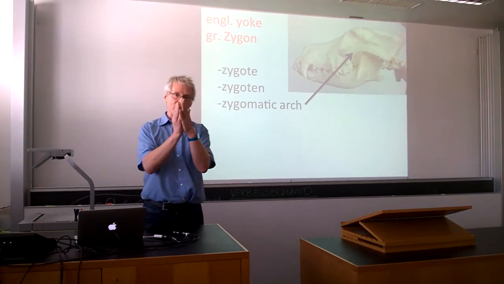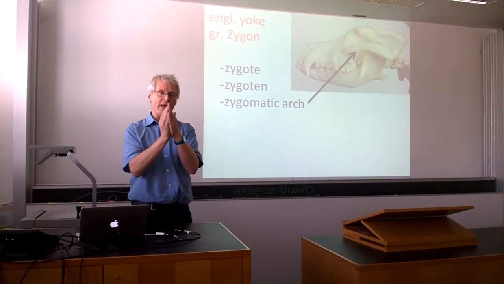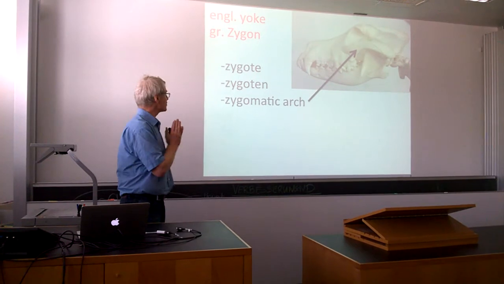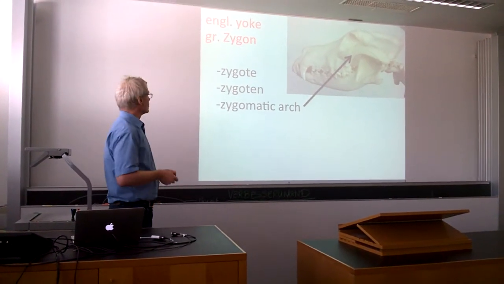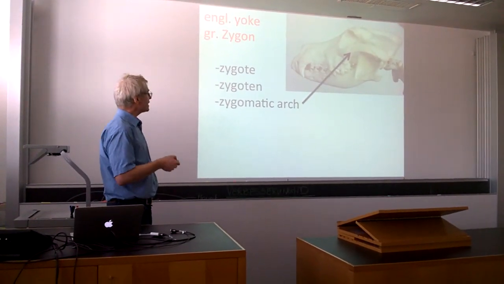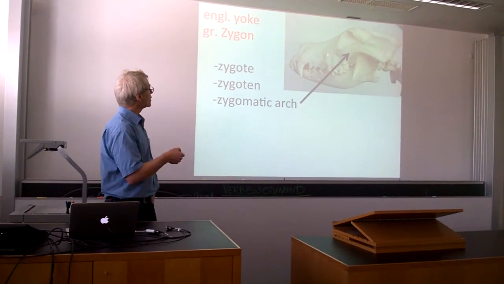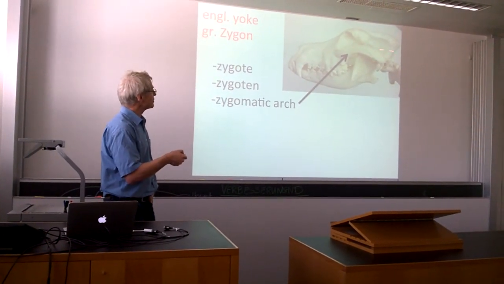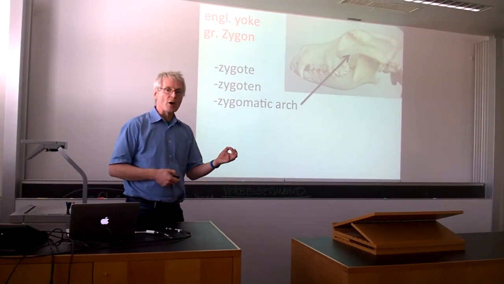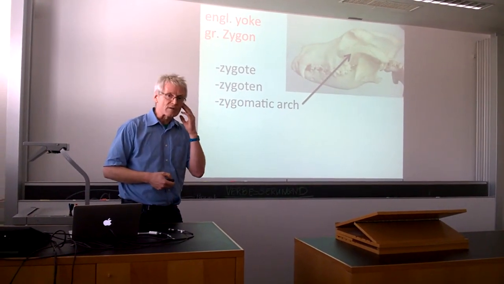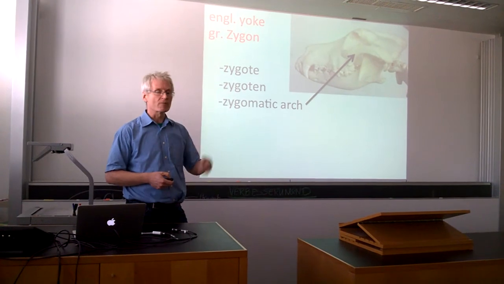That means where the homologous chromosomes pair together, so that is zygotene. And also, you will all know there's a zygomatic arch here, and that looks a little bit like a yoke. So that's kind of a connecting bow. So the zygomatic bone or the zygomatic processes of the frontal bone or of the temporal bone.